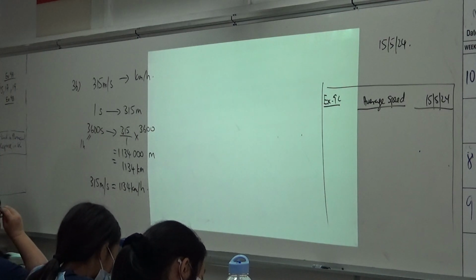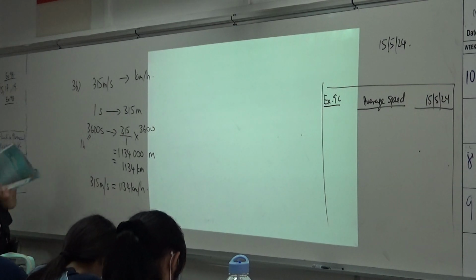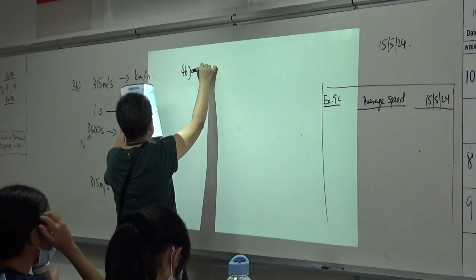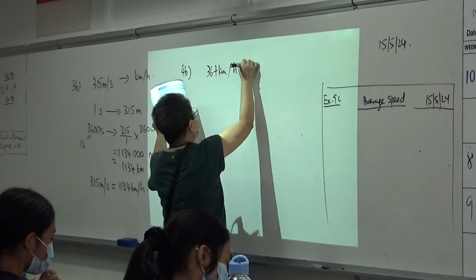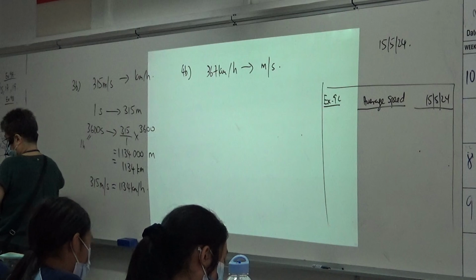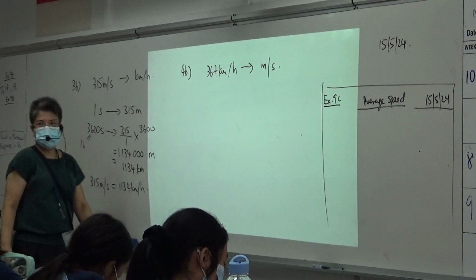Next question. 4B. Let's take a look at 4B. I want to change it to meter per second. Can you take this down for 3D?